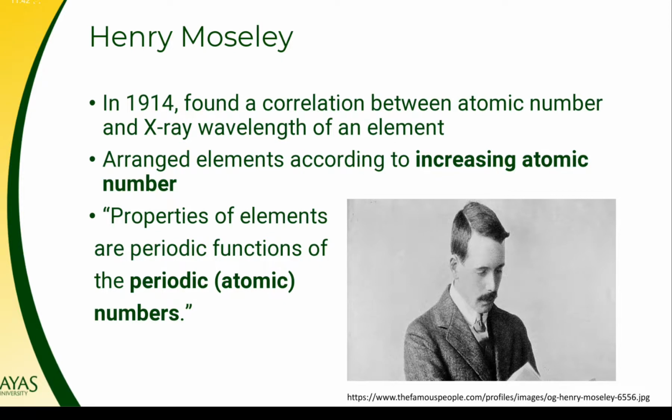Now, with a few exceptions, Moseley found that the atomic number increases in the same order as atomic mass. For example, calcium is the 20th element in the order of increasing atomic mass, and it has also an atomic number of 20. Now, the discrepancies that had puzzled earlier scientists now made sense. Remember the problem with argon and potassium? The atomic number of argon, he found out, is 18, and that of potassium is 19. That is why potassium should follow argon in the periodic table of elements.